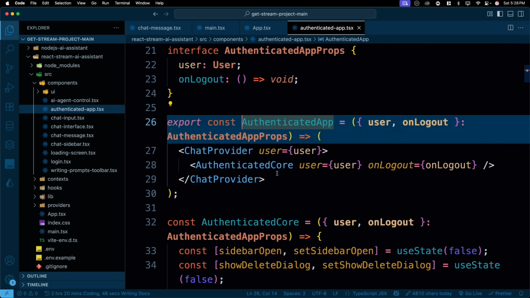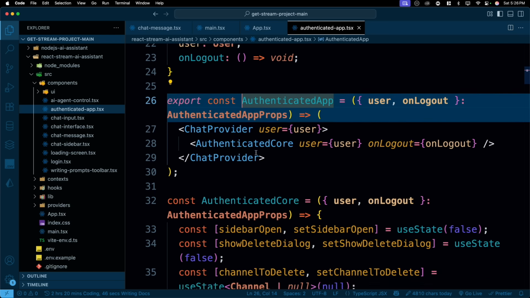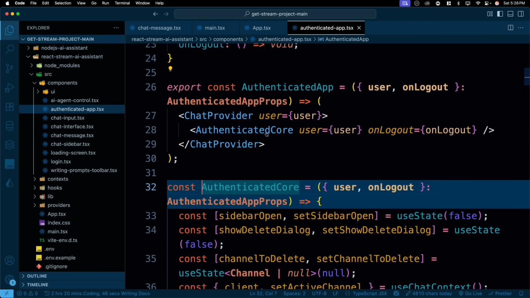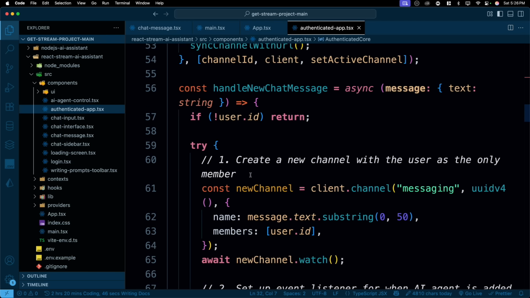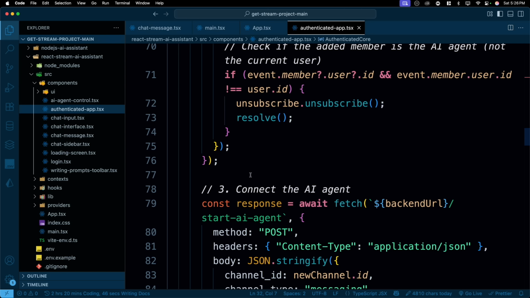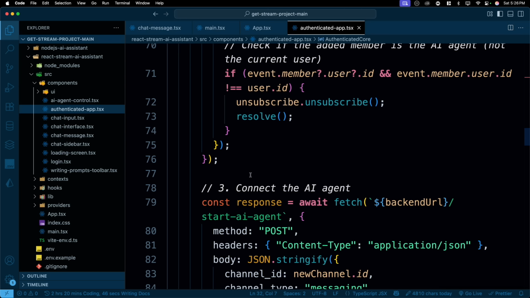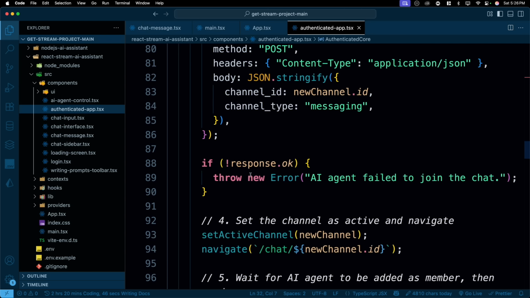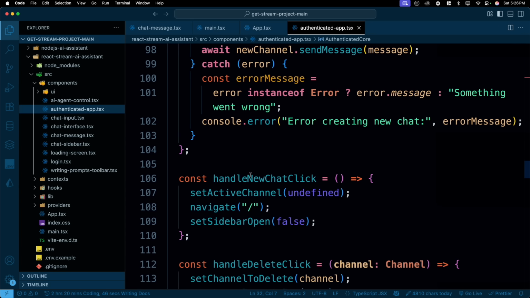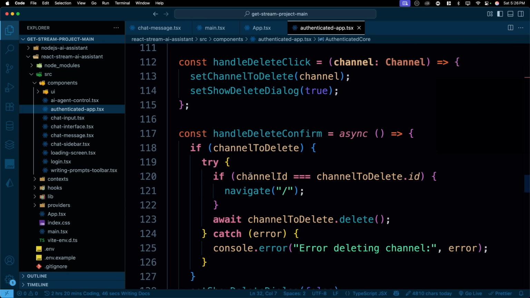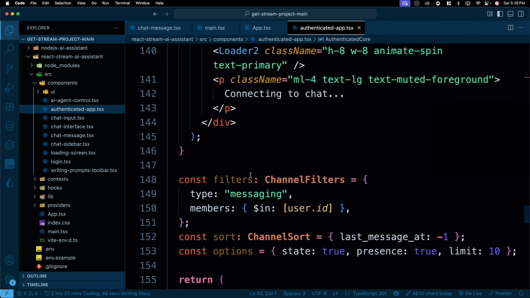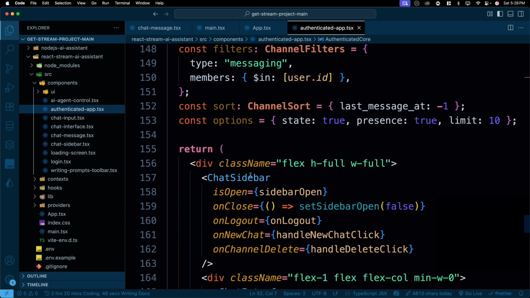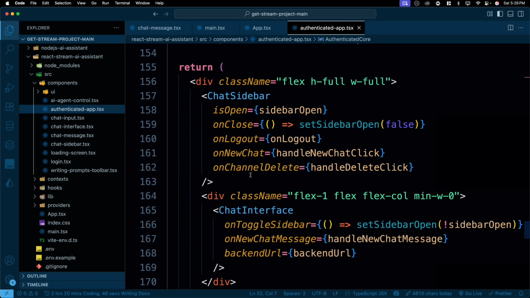Then you can go into the authenticated app. We have the chat provider. We have the authenticated core as well. We can just go into this one, a lot of stuff. And yes, it took us a lot of time to experiment with this. This was more of our own experiment. We wanted to see how complex things can get in this one. So go ahead and check out this repository. If you have any questions, just ping me on Twitter or LinkedIn. I would love to help you more because this is an evolving project.